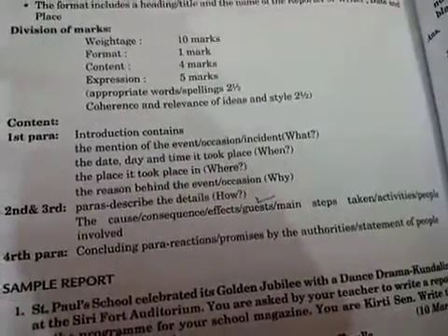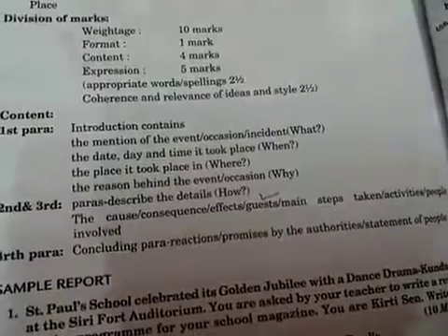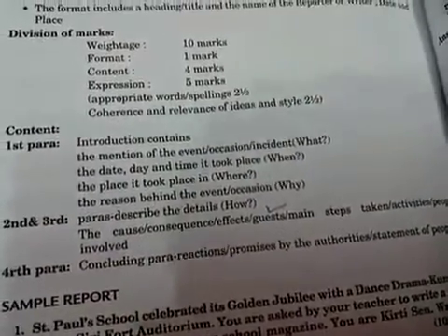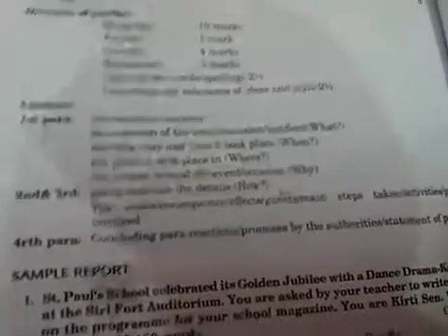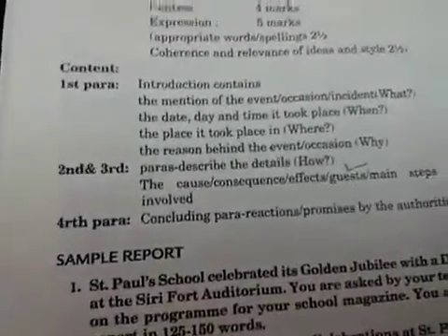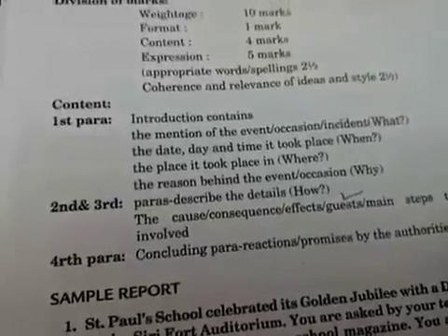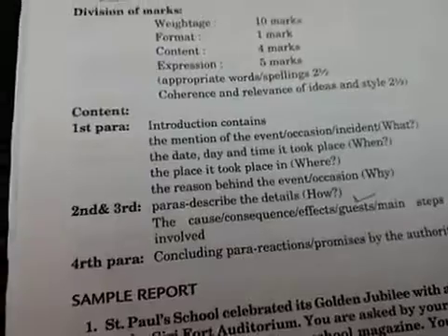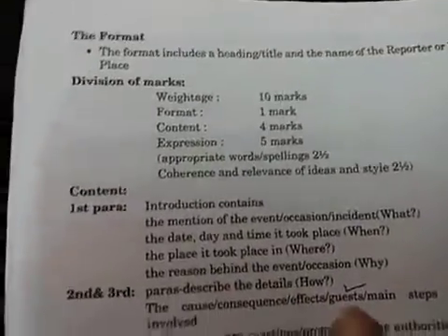So students, that is the format of how to write a report. In the first paragraph you write what the event is, when it happened, where it happened, and why. Second is how it happened. In the second or third paragraph, you mention the consequences, effects, guests, all these things.